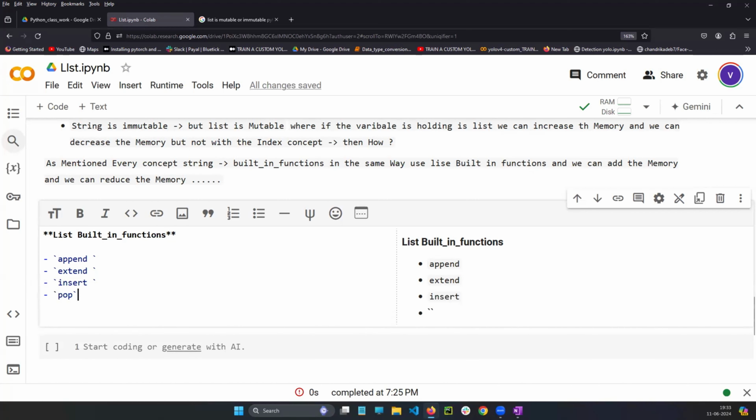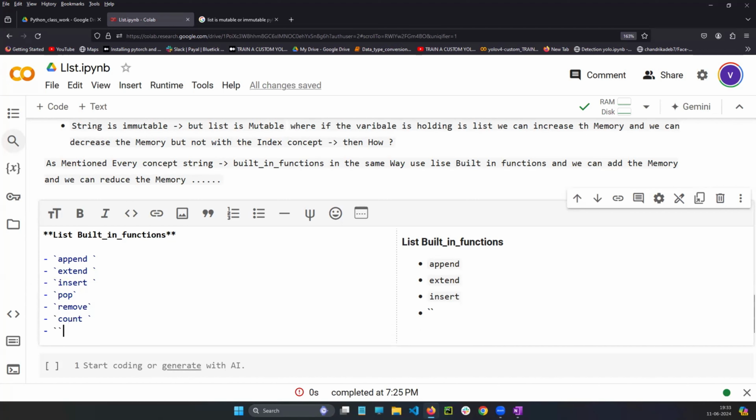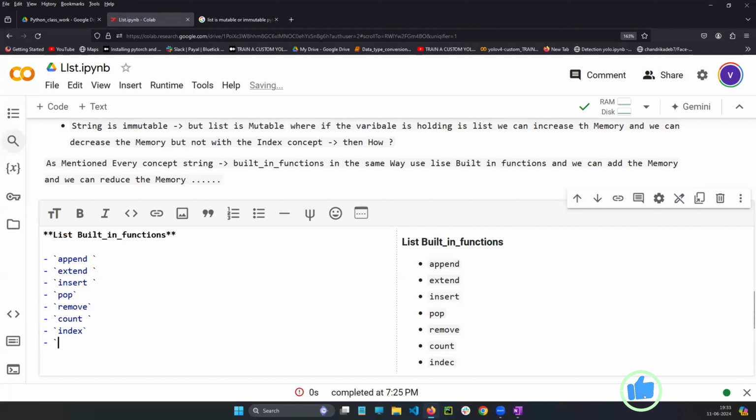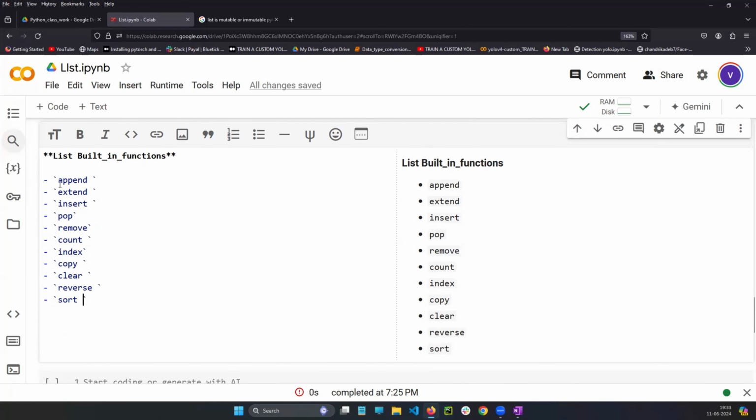Next, pop, remove. Count, index, copy, clear, reverse, sort. These are all the built-in functions that are available in the list concept.